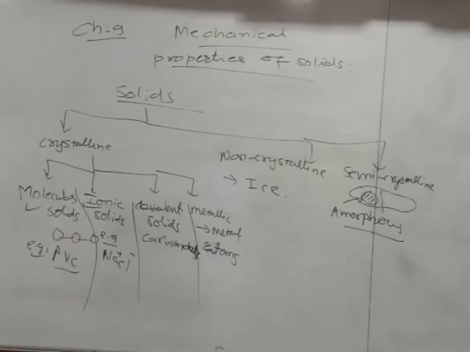The crystalline solids can be further classified into molecular solids, ionic solids, covalent solids and metallic solids. And non-crystalline solids are like ice, semi-crystalline solids are those where in some part you will find a crystalline structure, and in another part you will not be able to find the crystalline part.